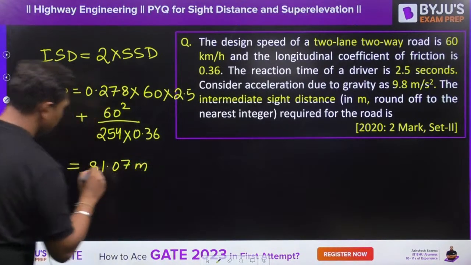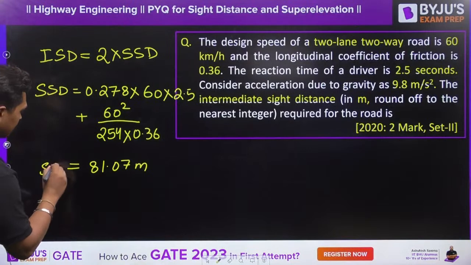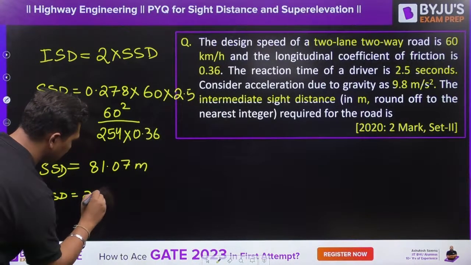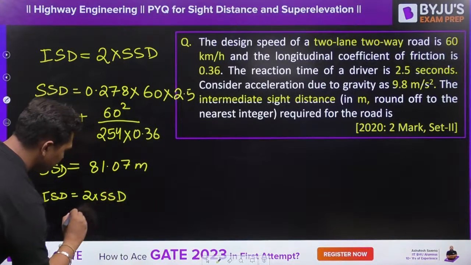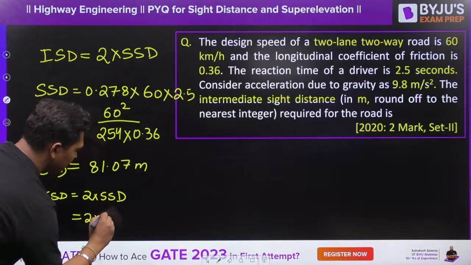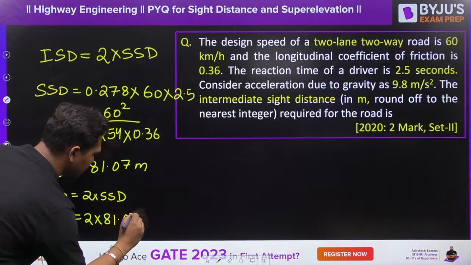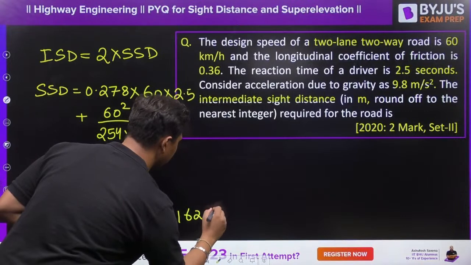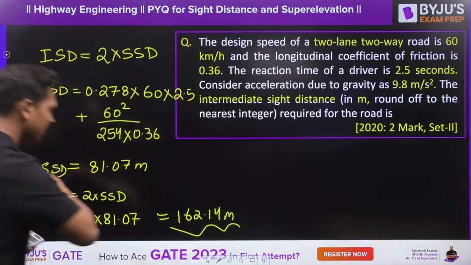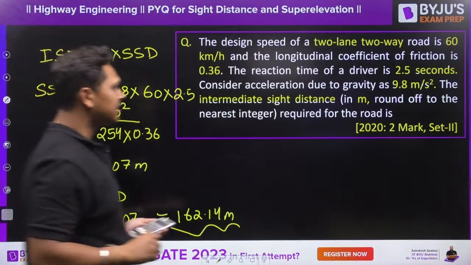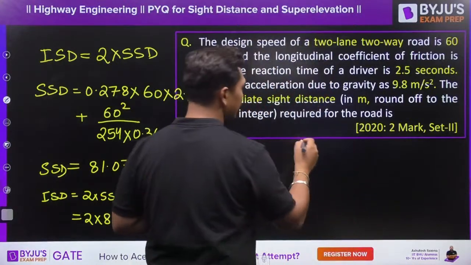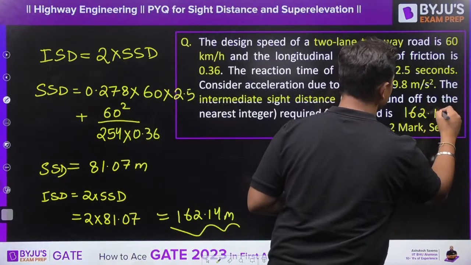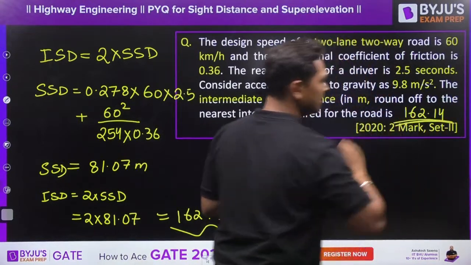81.07 meter. So this is your stopping sight distance, right? So intermediate sight distance is equal to 2 times stopping sight distance, which is equal to 2 times 81.07, which is equal to 162.14 meter. Am I right? So the answer is going to be 162.14. This is your answer.